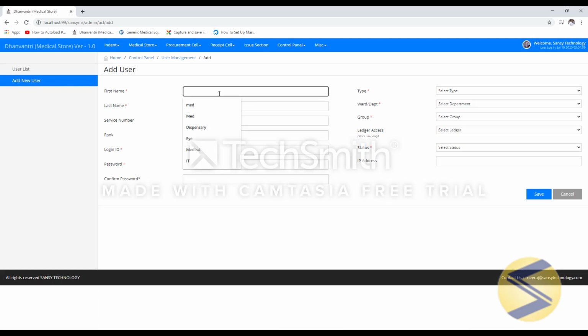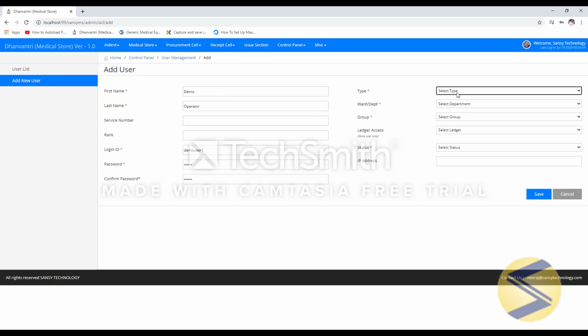Enter first name of user, then last name of user. Service number and rank are optional fields. Enter login ID as per your choice. Enter password. Enter confirm password.